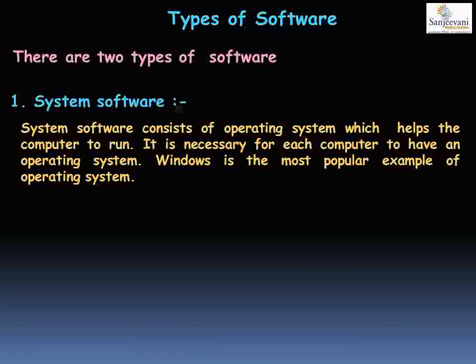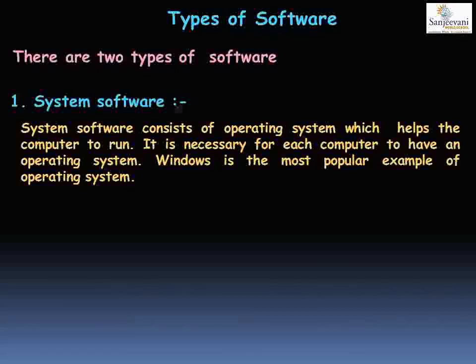It controls all the tasks that a computer does. A system software consists of an operating system which helps the computer to run.